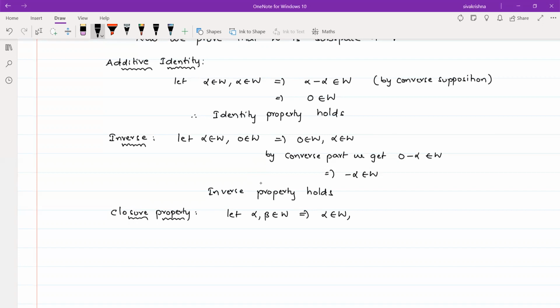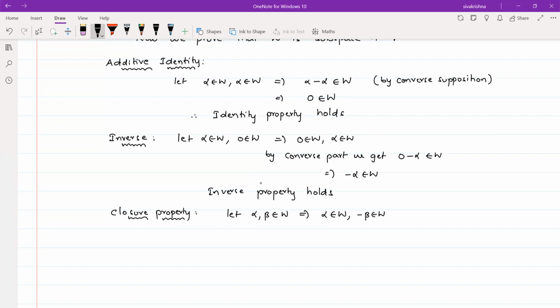Whenever alpha belongs to W, once again, we just proved the inverse property. The inverse property is nothing but: whenever alpha is in W, then minus alpha should also belong to W. This is true for every element in W. So here beta belongs to W, so I am writing minus beta should also belong to W. That is by the inverse property.